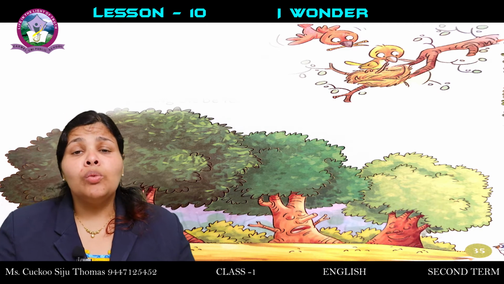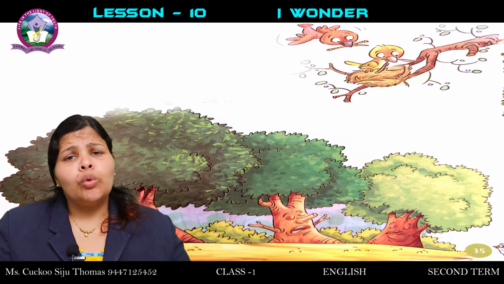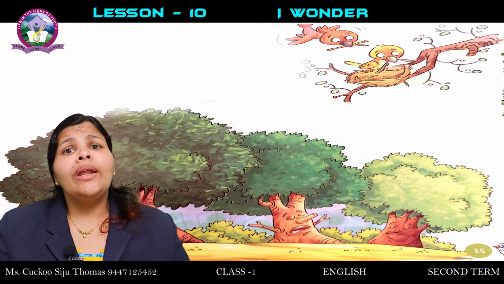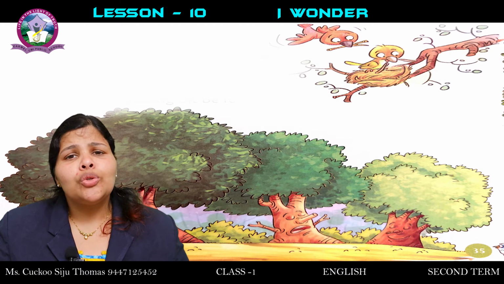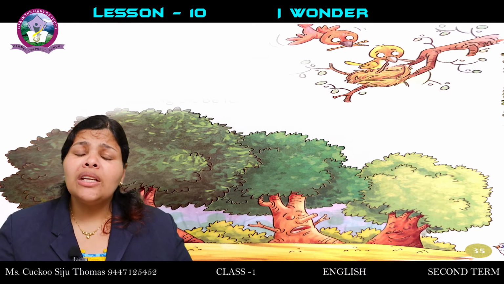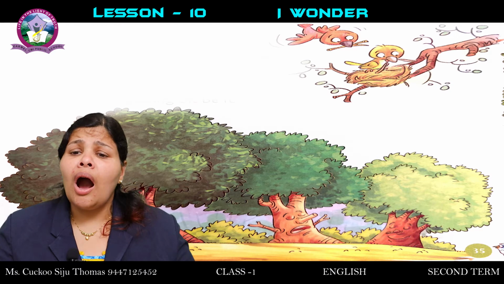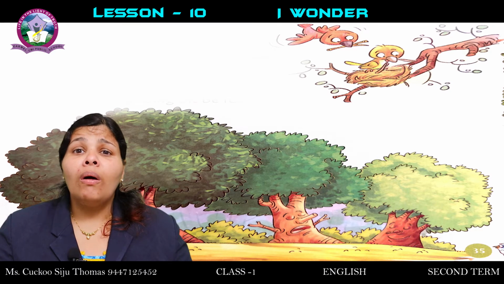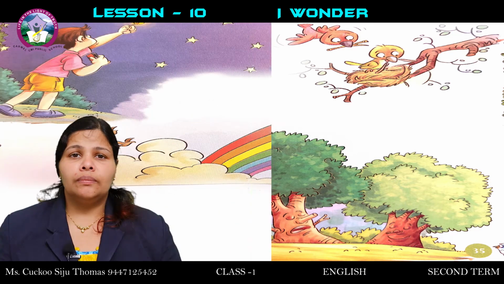So some days the moon is full moon, some days the moon is half moon, some days the moon is crescent in shape. Where is the remaining of the moon? So the poet is saying, I wonder how can this happen? I imagine, I think how this is possible. This is all God's creation.